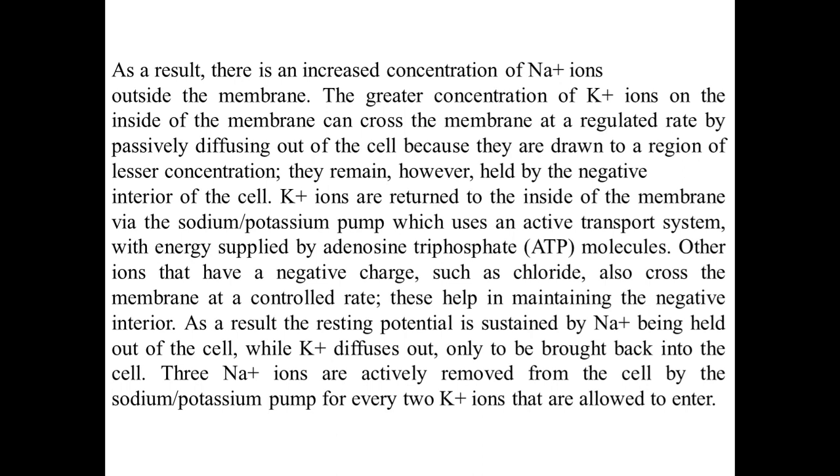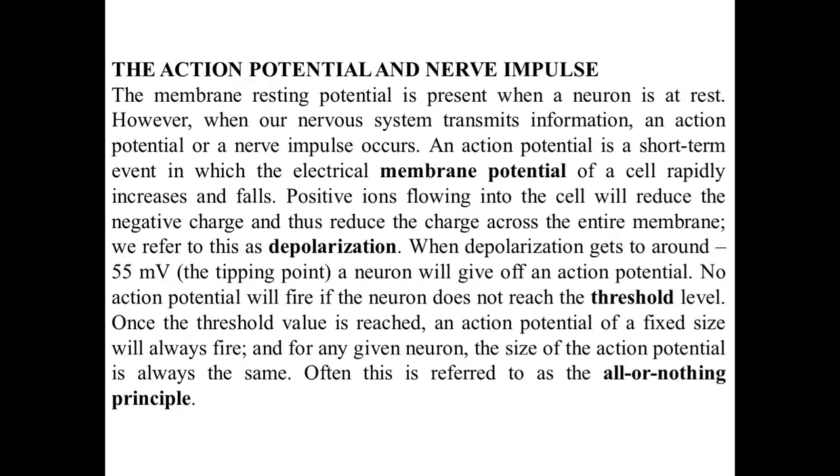Three sodium ions are actively removed from the cell by the sodium potassium pump for every potassium ion that is allowed to enter. If one potassium ion enters the cell, three sodium ions are removed. In this manner, they are maintaining the resting membrane potential.